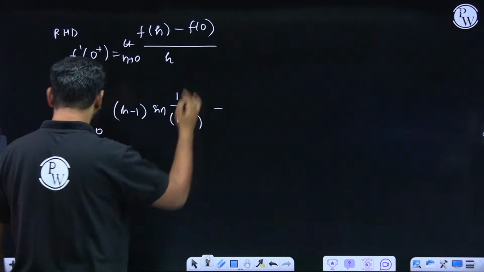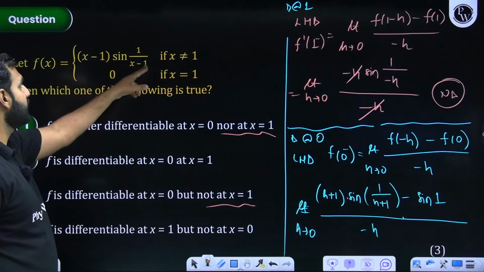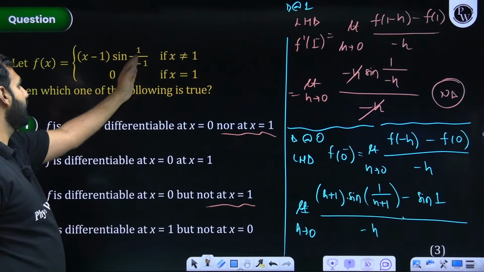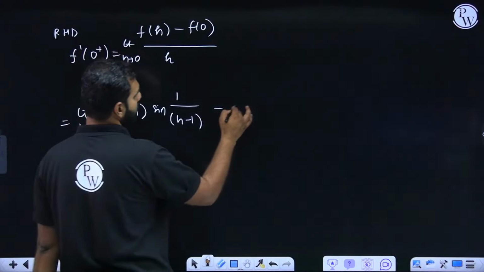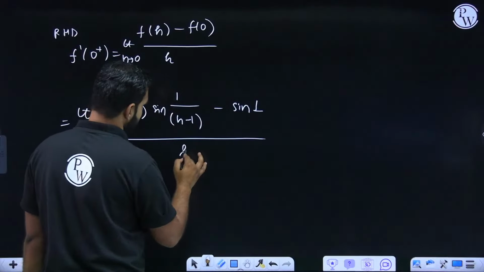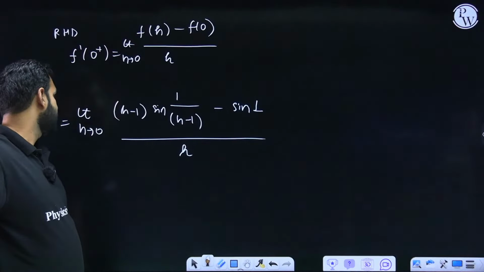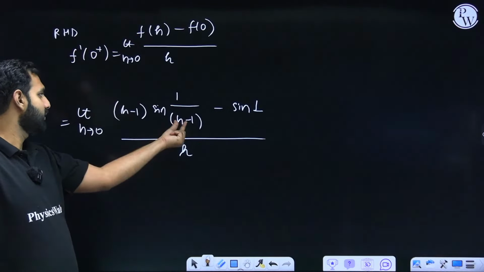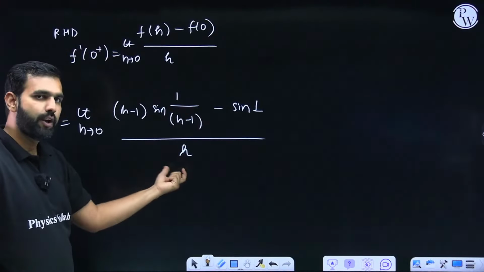What about f of 0? I need to write f of 0 as well. f of 0 will be minus 1 sine minus 1. I hope you're understanding it. So sine minus 1 comes out, it becomes plus sine 1. So plus sine 1 with this minus becomes whole of sine 1 divided by again this h. Everybody listening and understanding this without any confusion. Now when I substitute h by 0, this is minus 1, this is minus 1, minus 1 comes out. So this is sine 1 minus sine 1. Numerator is 0, denominator is also 0.